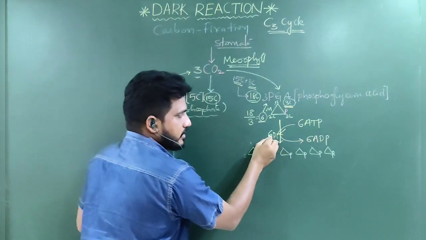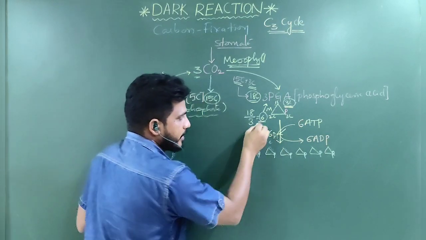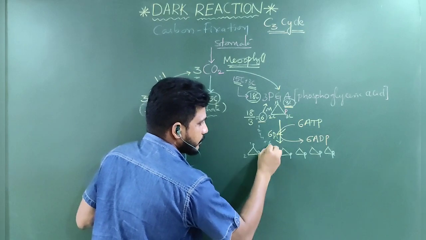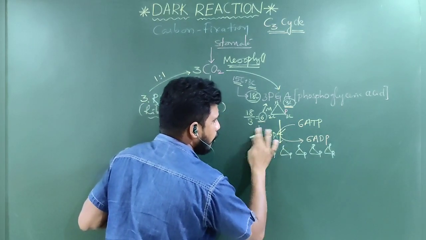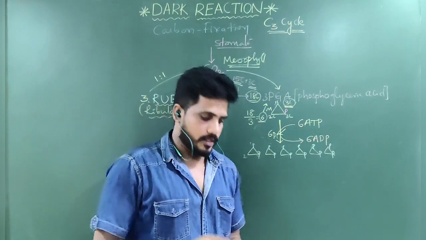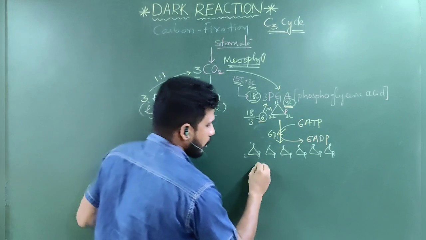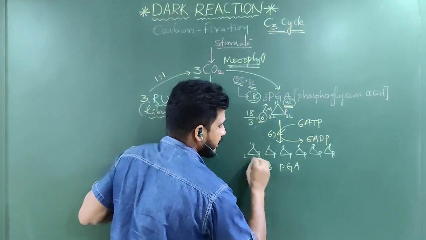All these 6. In that, how many are there? 1, 2, 3, 4, 5, 6 phosphates are there. First one comes here, second one comes here. So all 6 are attached to all the 6 3-PGAs at their first carbon. That's why this is called 1,3-PGA. 1,3-PGA has been formed.